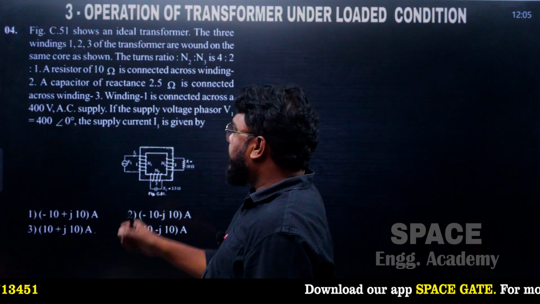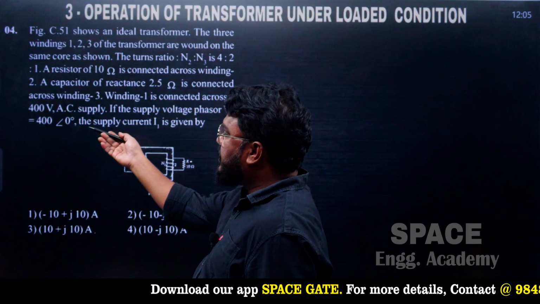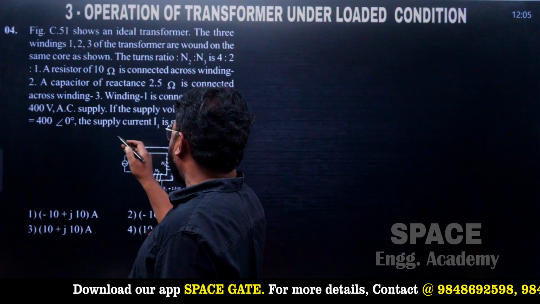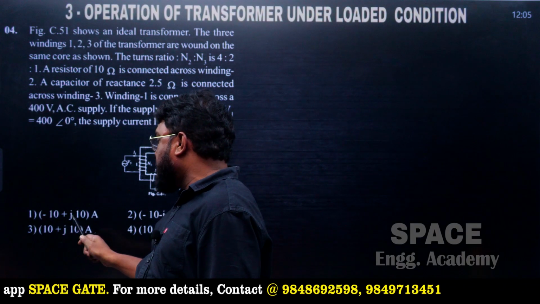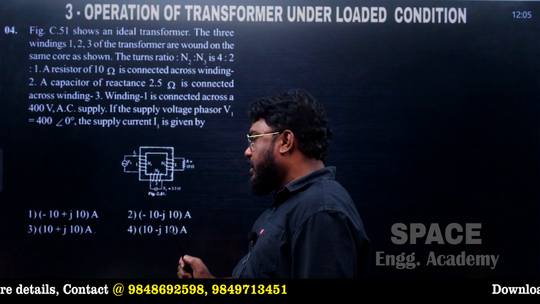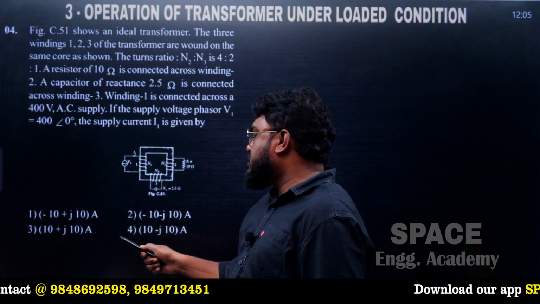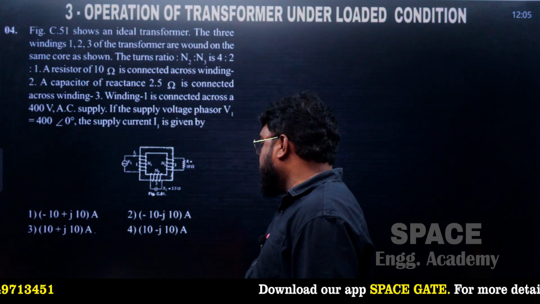Winding 1 is connected across a 400 volt supply. The supply voltage phasor is 400 volts at an angle of 0. The supply phasor current is required. Options are given: minus 10 plus j10 amps, minus 10 minus j10 amps, 10 plus j10 amps, and 10 minus j10 amps.